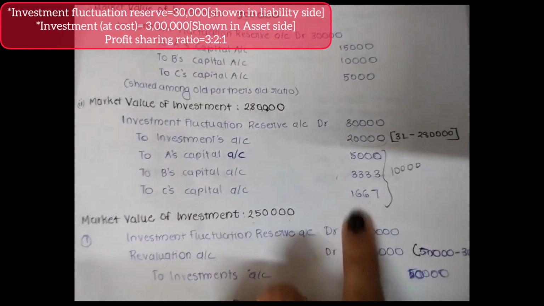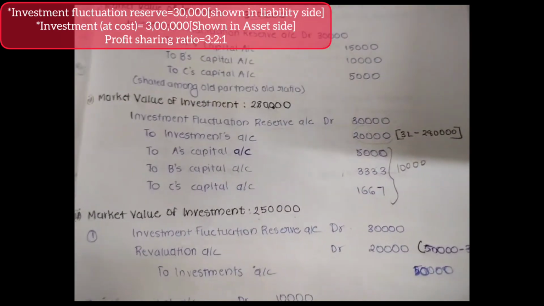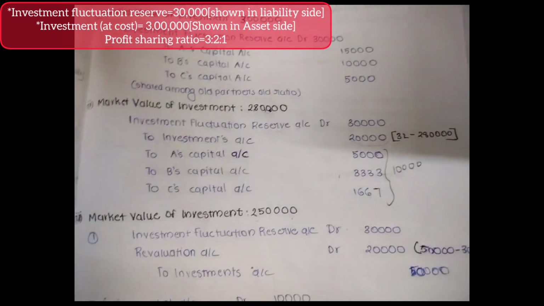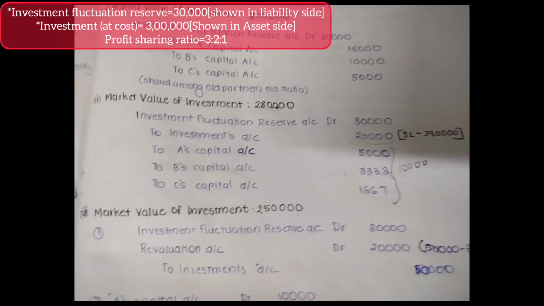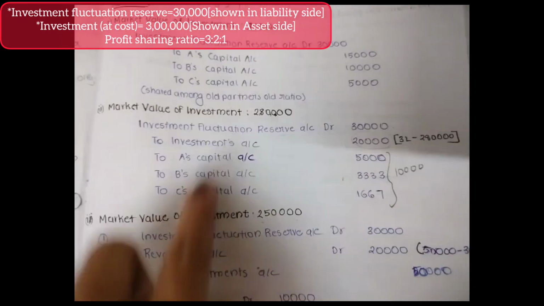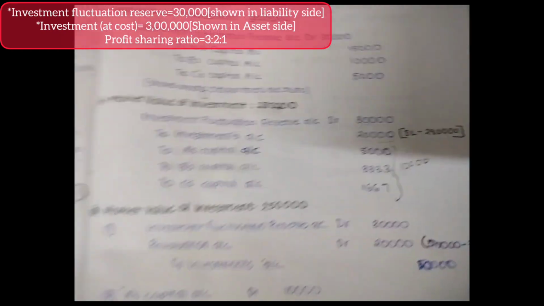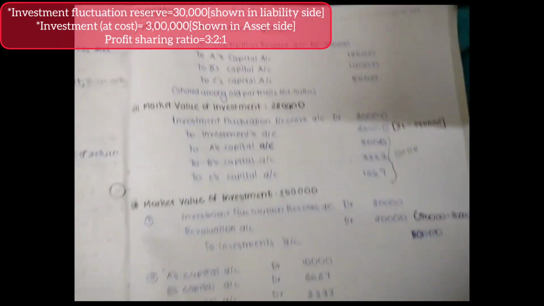That 10,000 has to be divided among the partners, because that 10,000 is remaining there untouched. So if there is any reserve remaining, we will share it among the partners in the ratio of 3:2:1. In this example, our partners' profit sharing ratio is 3:2:1. Fine. So that's how we do it in the second scenario.